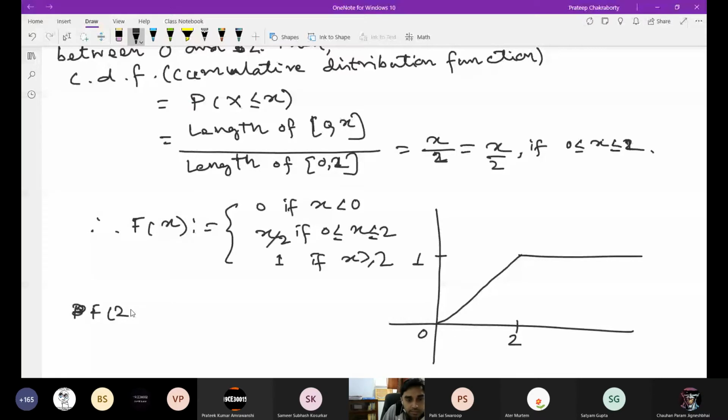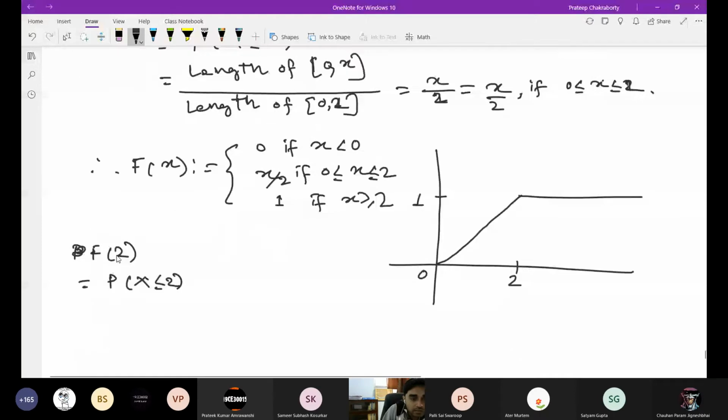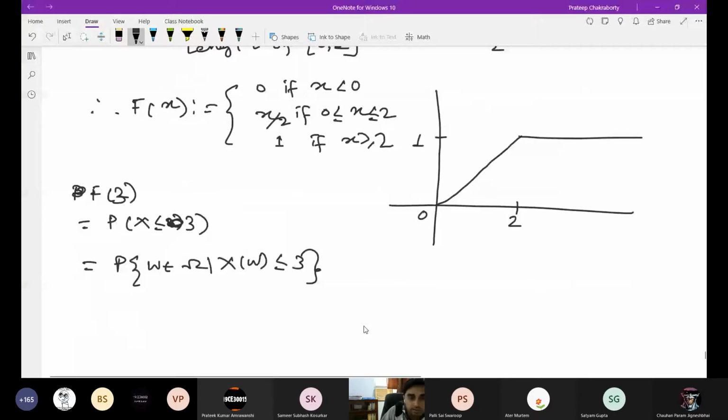F of 2 is P of x less equal to 2. Okay, not 2, suppose it is 3. So x is less equal to 3. So that means P of omega belongs to capital Omega, x omega is less equal to 3. But we cannot choose from 3. What you said, we cannot choose 2.5 or 3.